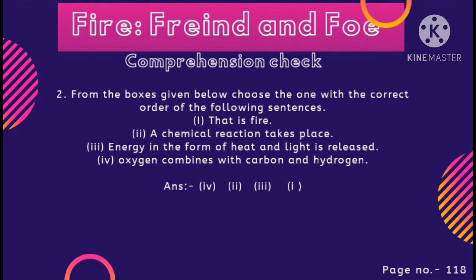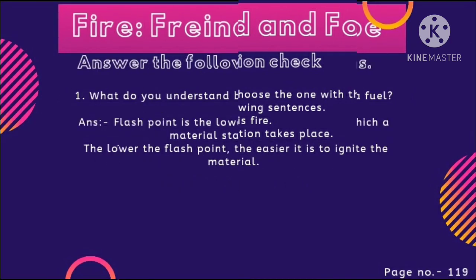Question number 3 is asking to arrange these 1, 2, 3, 4 in the correct order. So students, the correct order is 4, 2, 3, 1. First, oxygen combines with carbon and hydrogen. Then a chemical reaction takes place, number 2. Then number 3, energy in the form of heat and light is released. Then number 1, that is fire. Okay students, so the correct order is 4, 2, 3, 1.